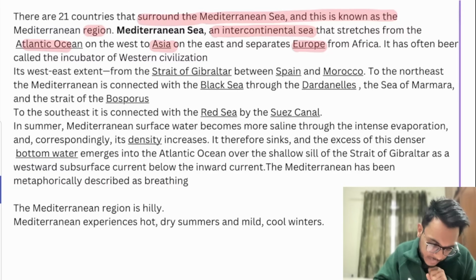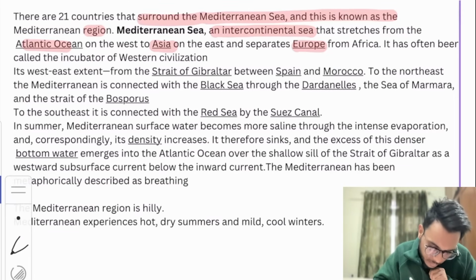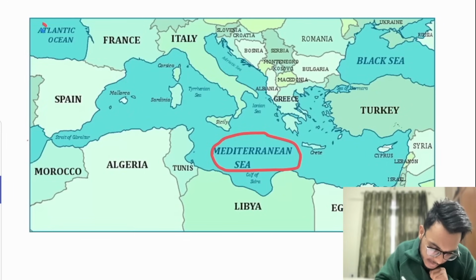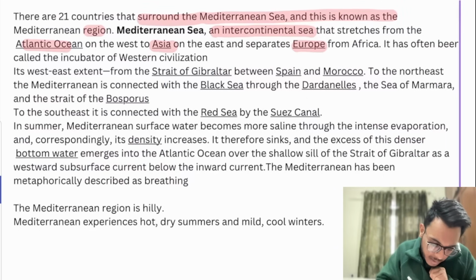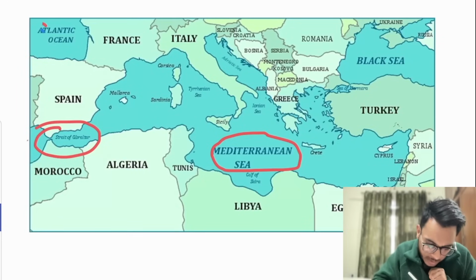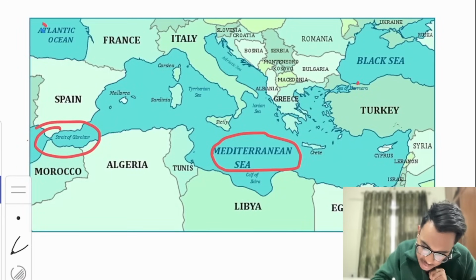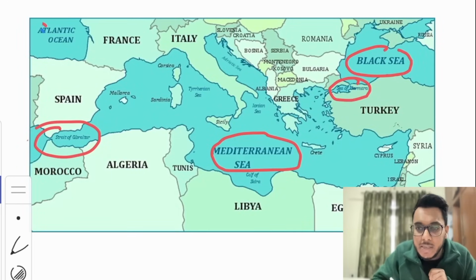Here you can see the Strait of Gibraltar, between Spain and Morocco. To the northeast, it is connected with the Black Sea through the Dardanelles, the Sea of Marmara, and the Strait of Bosphorus. We'll see this particular thing. Here you can see the Sea of Marmara, and here you can see the Black Sea.